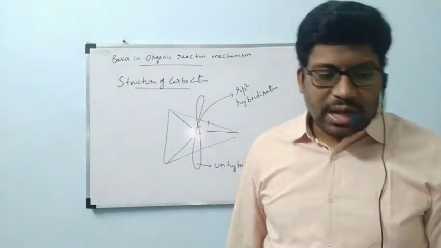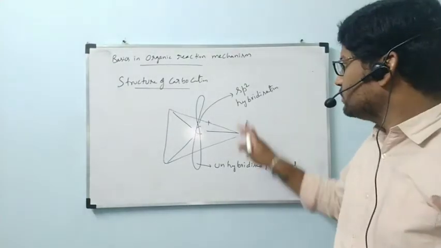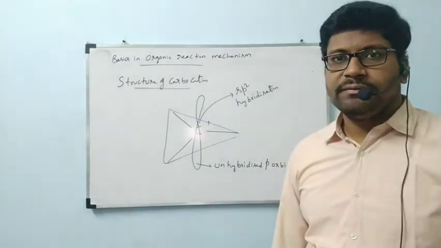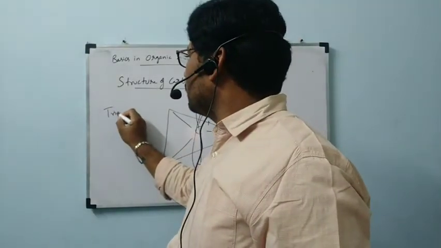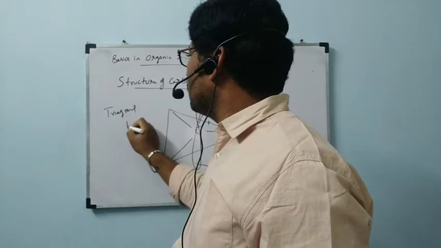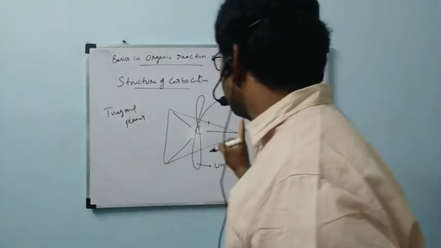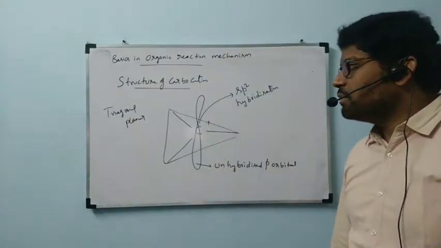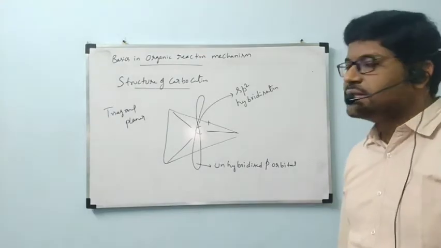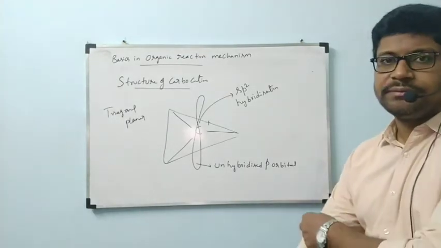Now, carbon with positive charge, a carbocation, will undergo which hybridization? sp2 hybridization. The structure is trigonal planar, the hybridization is sp2, and the orbital showing above and below the plane is called the unhybridized p orbital. This is the structure of carbocation.